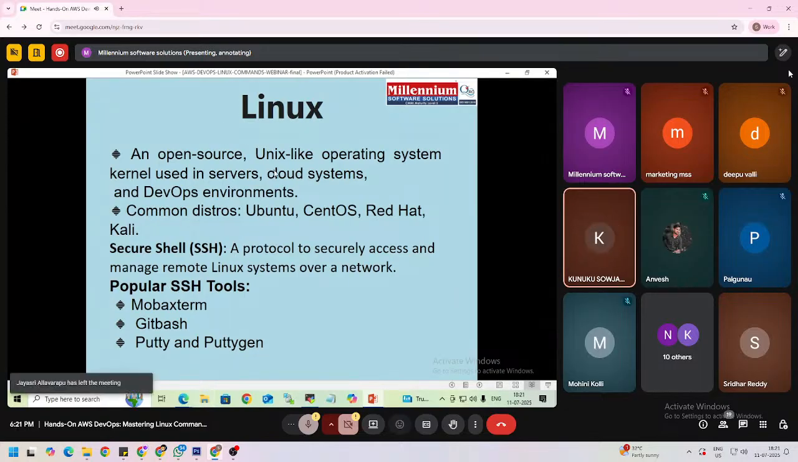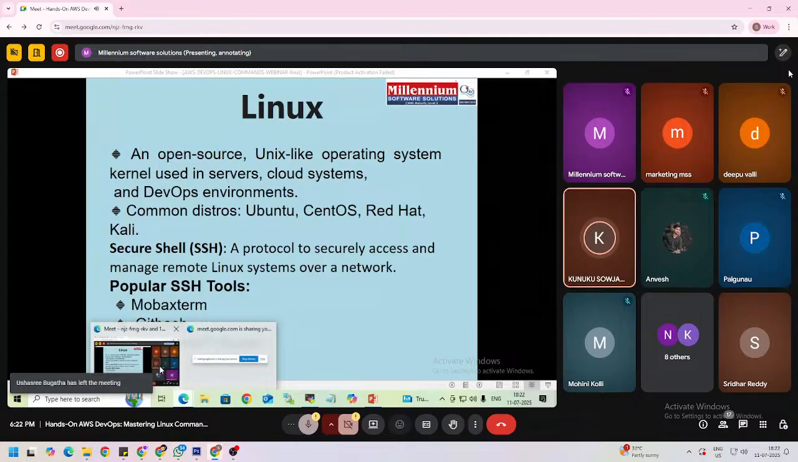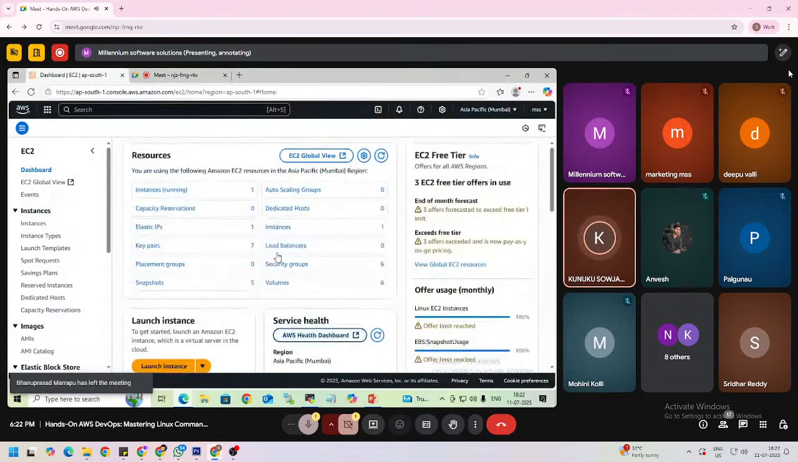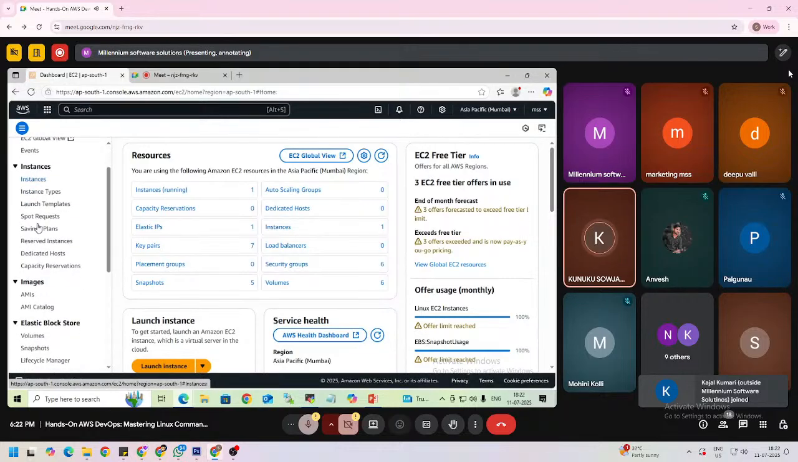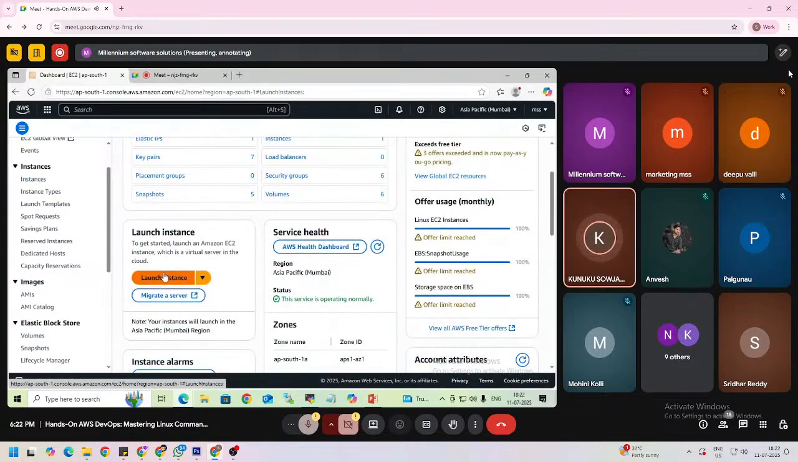So how do we launch an EC2 instance or server? If you want to deploy an application, first we need to create a server in AWS, right? For that, first you need to create an AWS account. This is my AWS account, okay? In this account, we have a service called EC2. In this EC2, we have an option called instances. Servers are nothing but instances. By using this, we can launch any number of servers or instances. First click on launch instance.